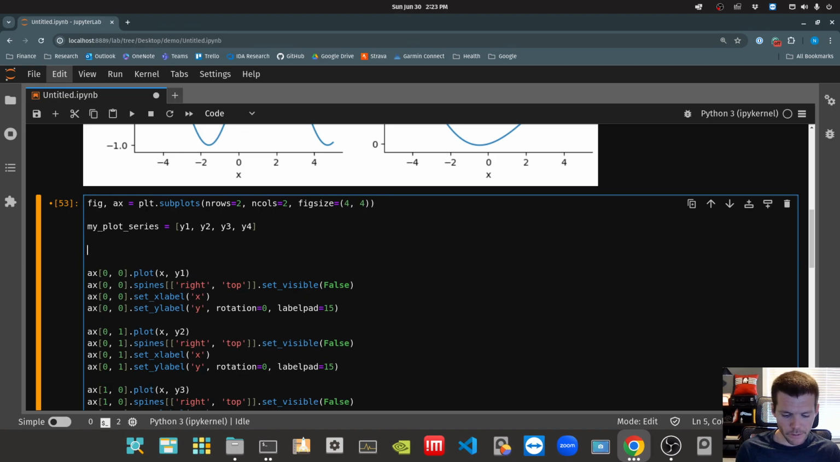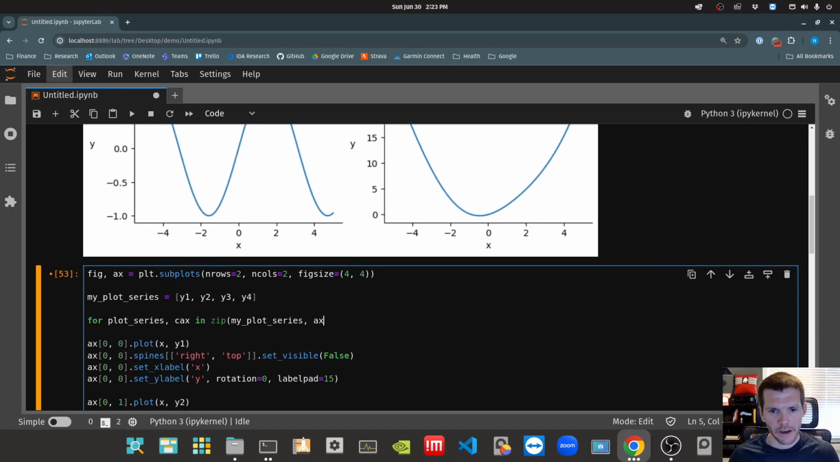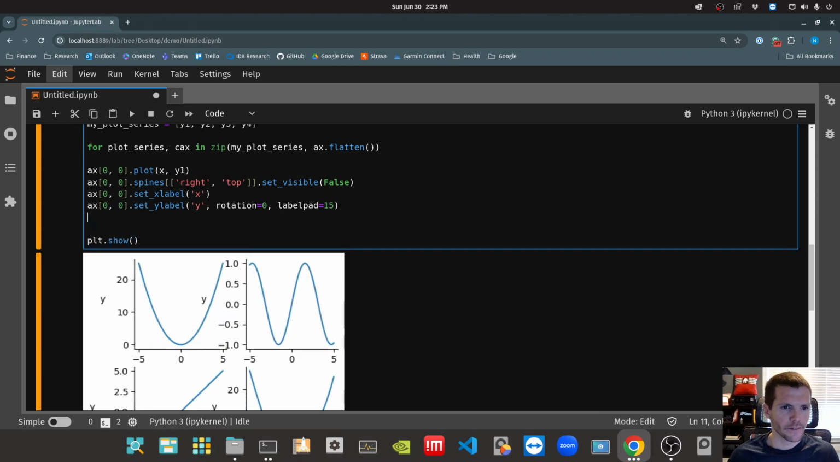And now I could go through and say, for plot series, cax in zip, my series, and then instead of just ax, which worked previously when we only had 1 row, because remember, it returned a single-dimensional vector, right? But now it's returning a matrix, so we've got to make sure that we flatten that. Now we can get rid of all of that code.